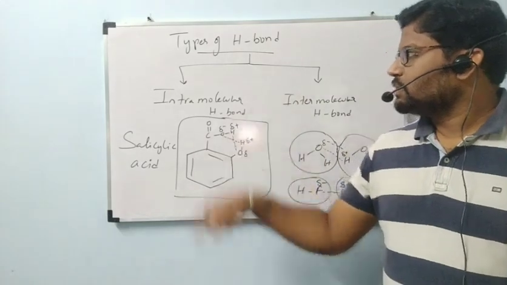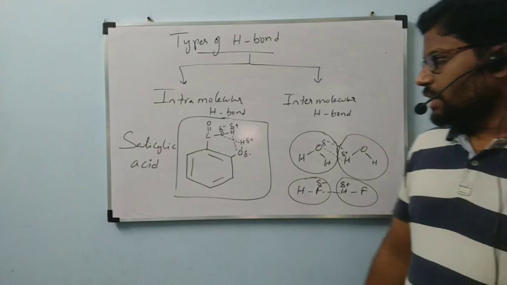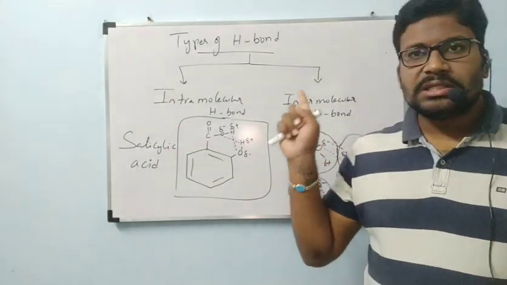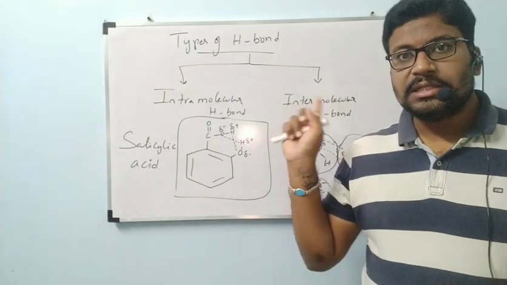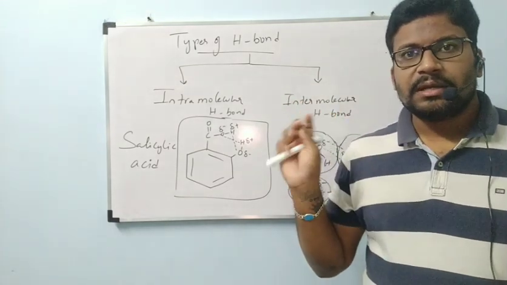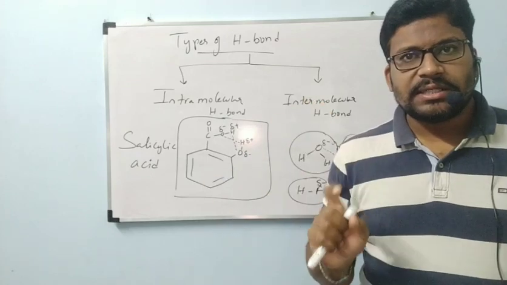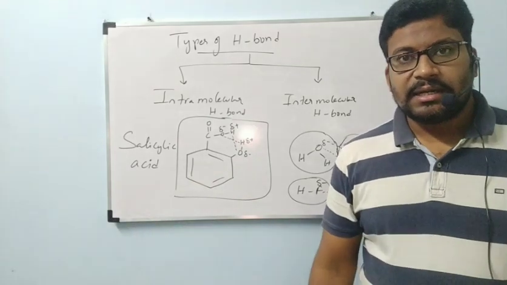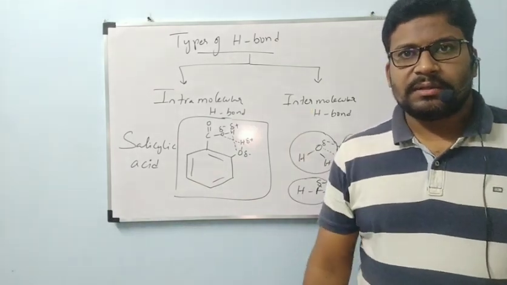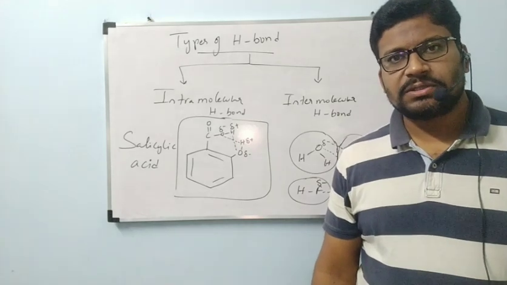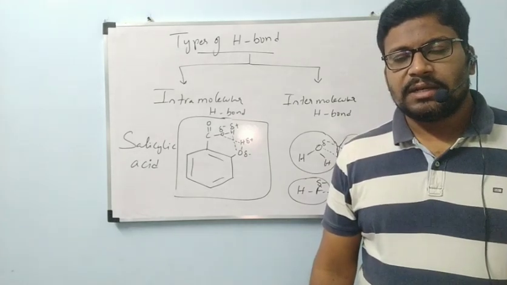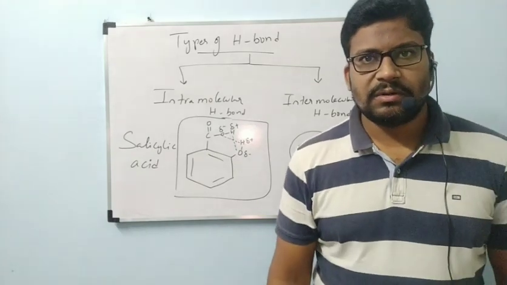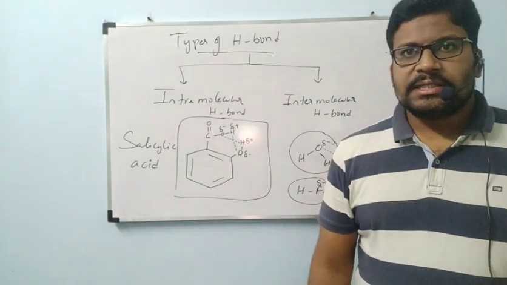This is about the types of hydrogen bond. I hope you are clear about hydrogen bond formation, but remember, this is not a type of chemical bond. Once again I am telling, this is an intermolecular force. Why do some liquids and solids have high melting and boiling points when compared to the remaining solids and liquids? That explanation was given by this hydrogen bond. This is a type of dipole-dipole force only, but very much stronger than dipole-dipole force. That's why they kept a separate side heading, called hydrogen bond.